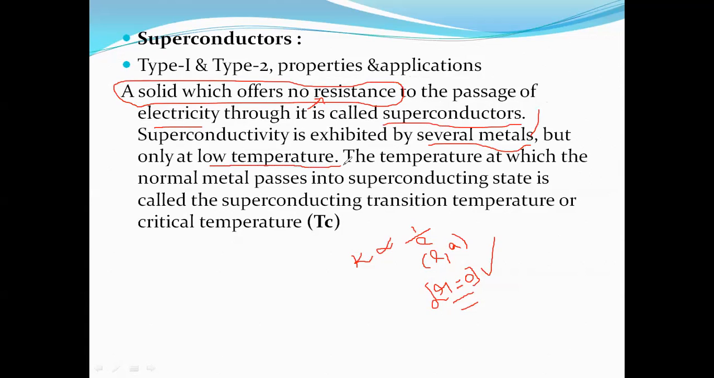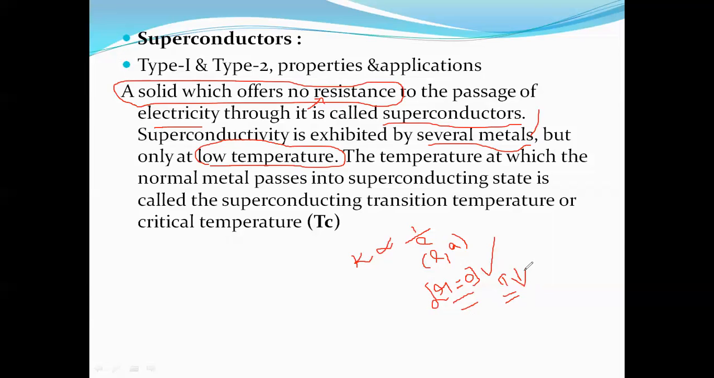We identify this at a lower temperature. At the lower temperature, the resistivity value is equal to 0. So superconductivity is identified based on the temperature condition. At low temperature, the resistivity value is equal to 0.